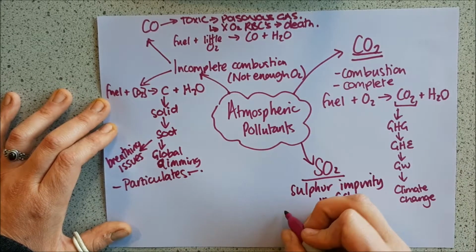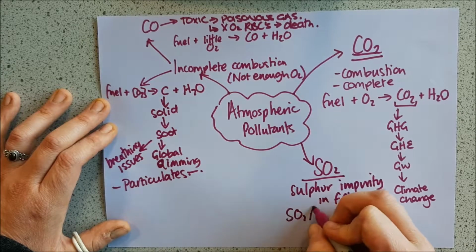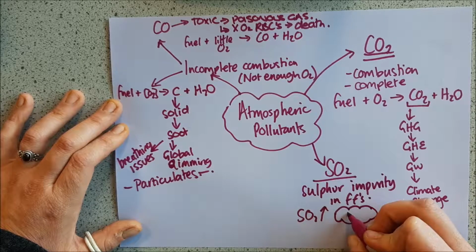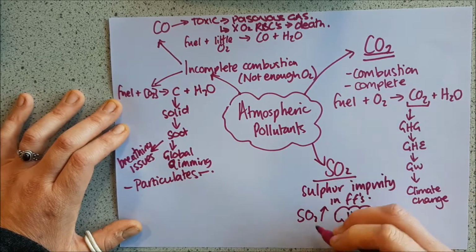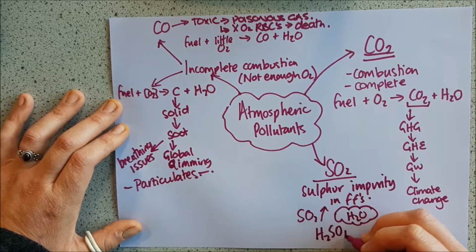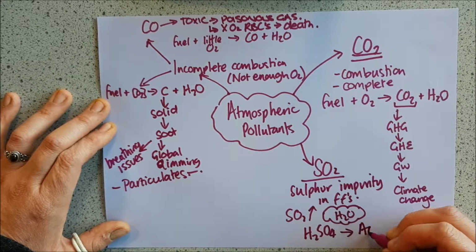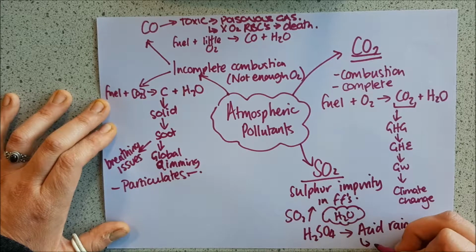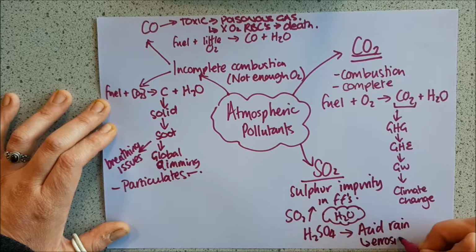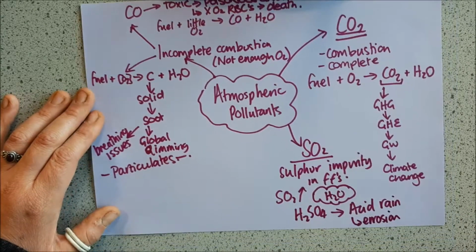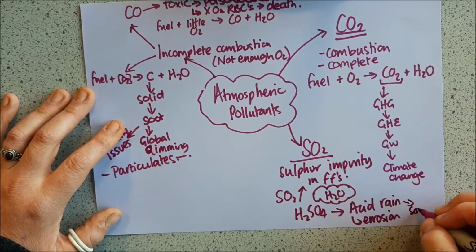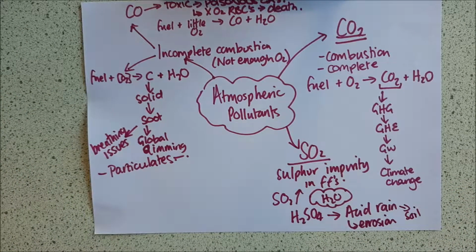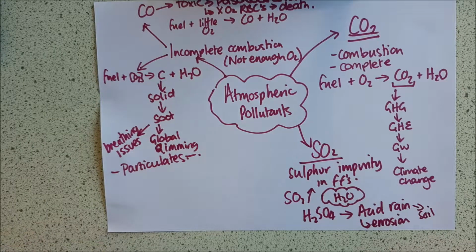That leads to sulfur dioxide being released into the atmosphere, and quite often it condenses and reacts with water in the clouds, and then we get sulfuric acid, which can lead to acid rain, which can cause reactions and weathering of buildings. It can also cause soil damage, and when I say soil damage, I mean that the soil's pH will change and therefore it can't be used for farming in the same way.